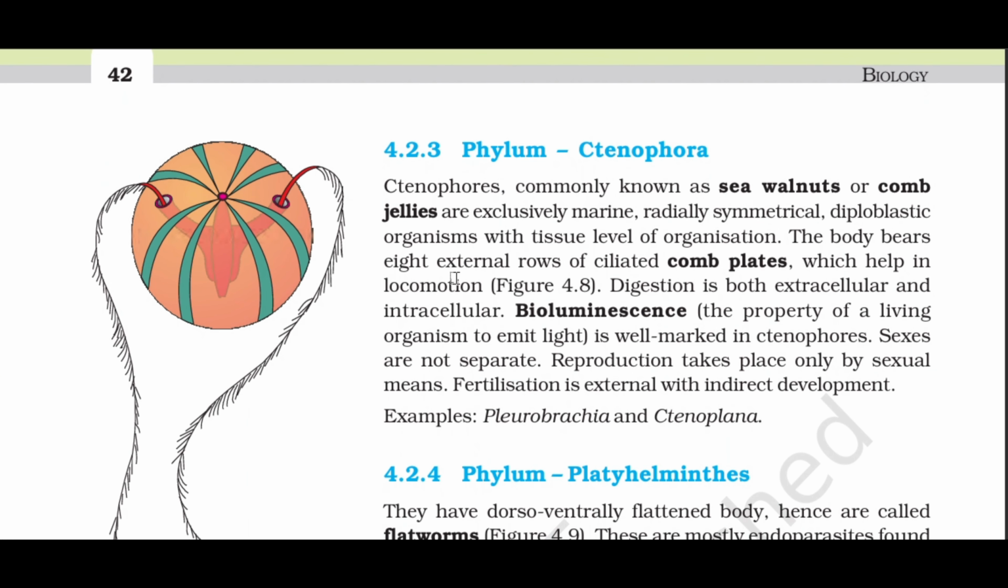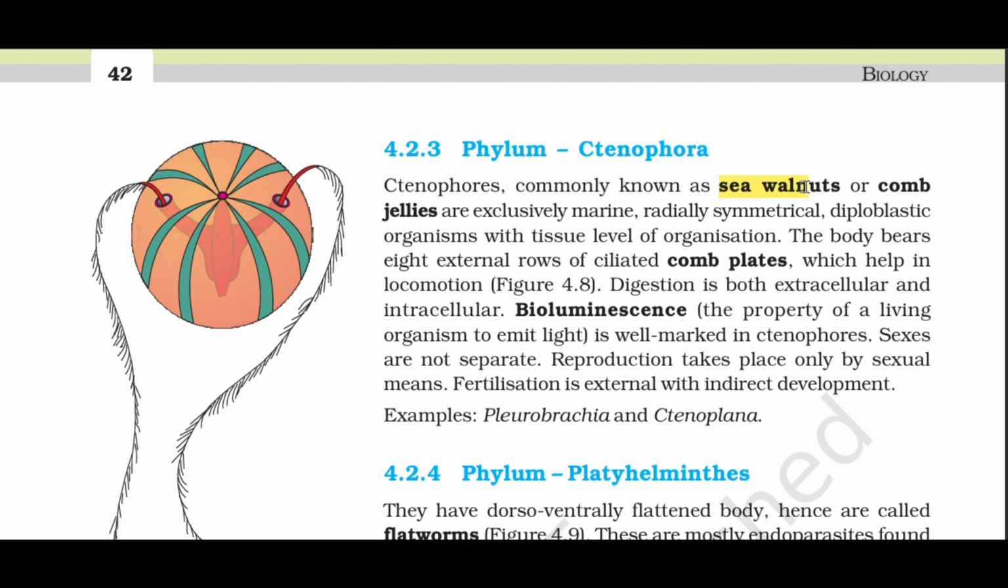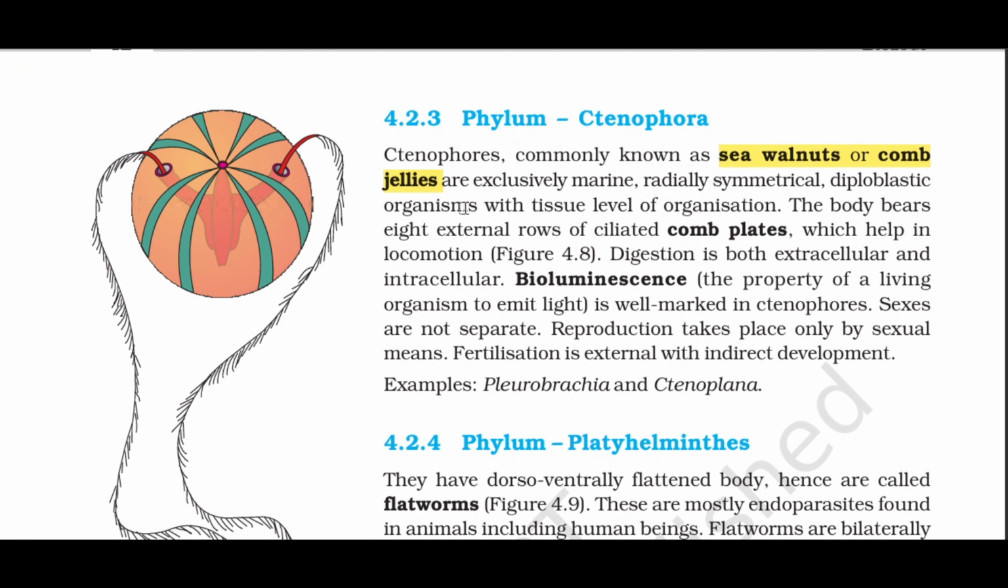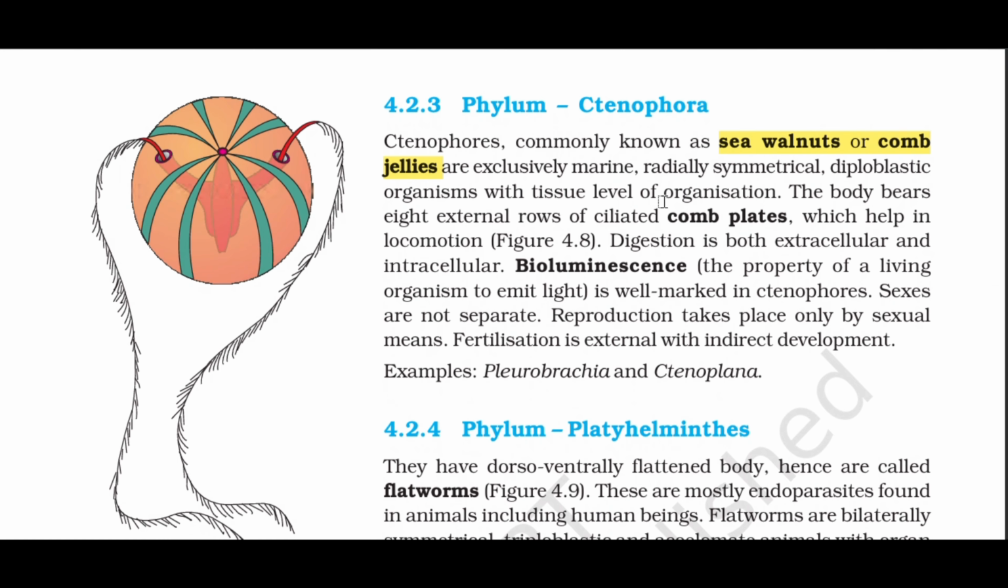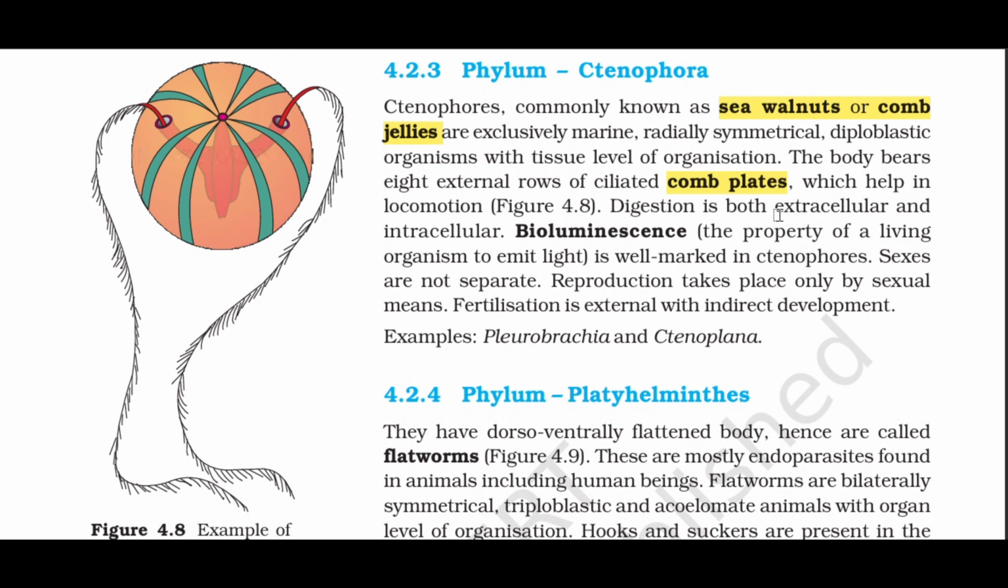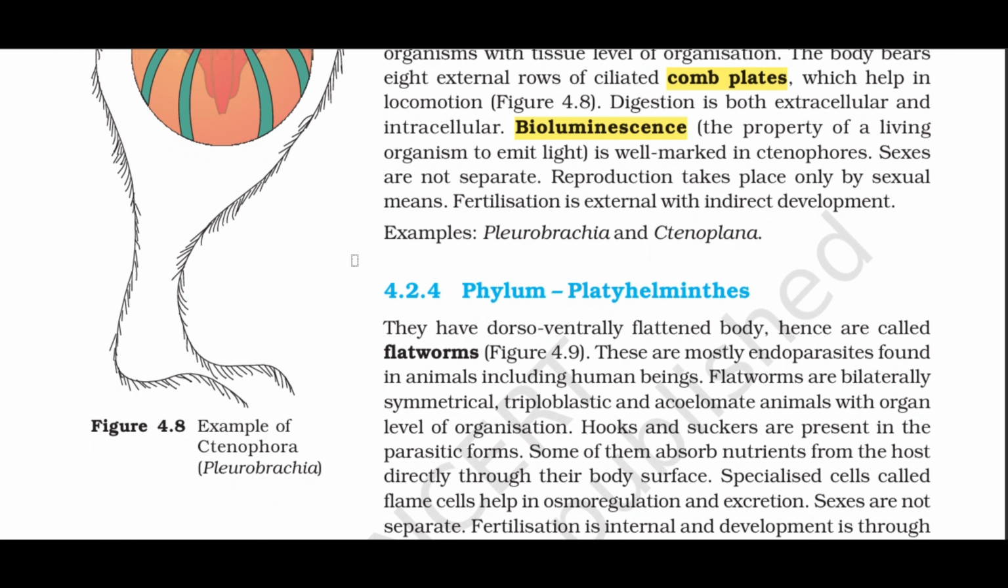4.2.3 Phylum Ctenophora. Ctenophores, commonly known as sea walnuts or comb jellies, are exclusively marine, radially symmetrical, diploblastic organisms with tissue level of organization. The body bears 8 external rows of ciliated comb plates, which help in locomotion, Figure 4.8. Digestion is both extracellular and intracellular. Bioluminescence, the property of a living organism to emit light, is well marked in ctenophores. Sexes are not separate. Reproduction takes place only by sexual means. Fertilization is external with indirect development.